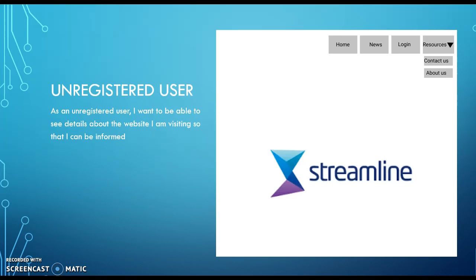As an unregistered user, I want to be able to see details about the website I'm visiting so that I can be informed. So, an unregistered user can click on About Us and they can see more information about the blog. As an unregistered user, I want to be able to view news so that I can be entertained. An unregistered user can click on the news icon here and they can view news.